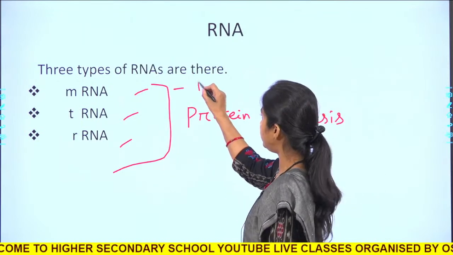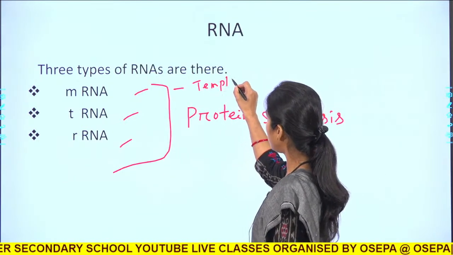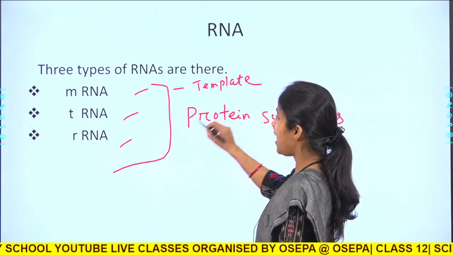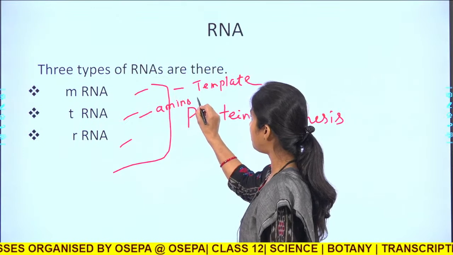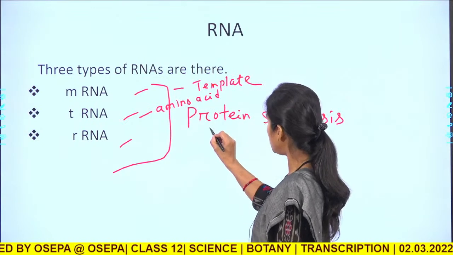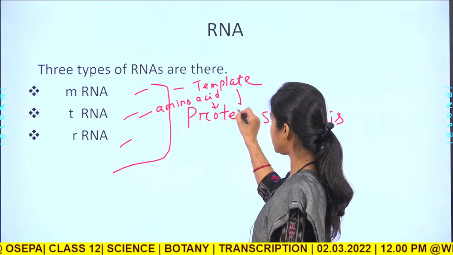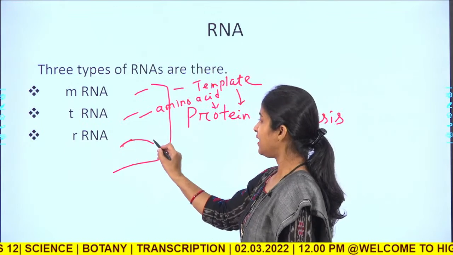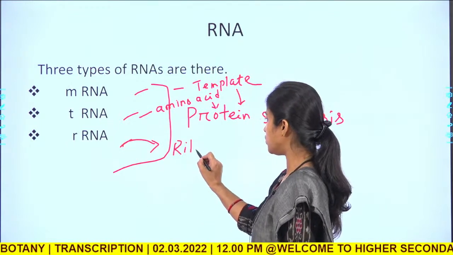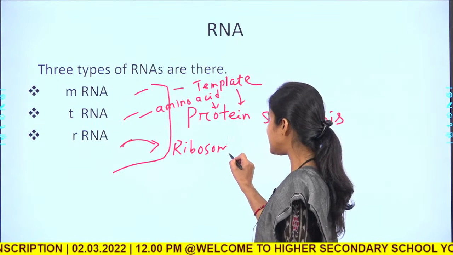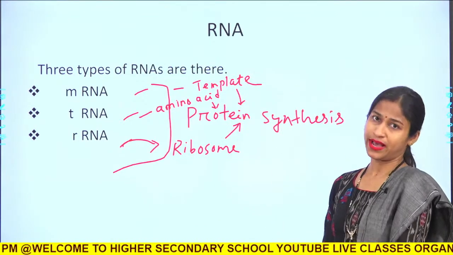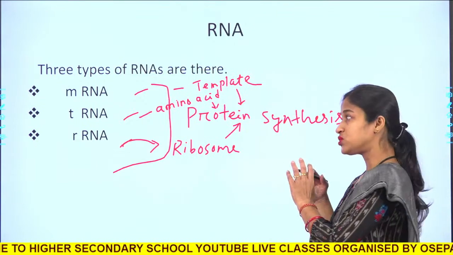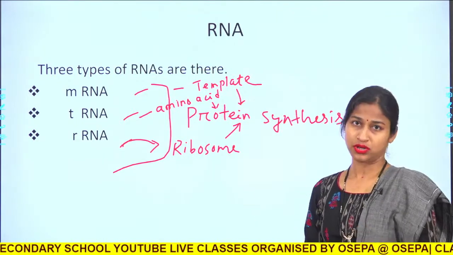mRNA forms the template for the synthesis of protein. tRNA brings the amino acid to the site of protein synthesis, and rRNA is a part of the ribosome that catalyzes the protein synthesis. Okay. So, all 3 are involved. So, the structure of all the 3 we should know.